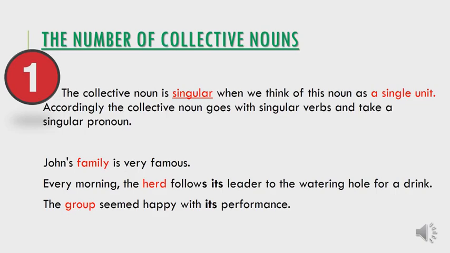Every morning, the herd follows its leader to the watering hole for a drink. The herd is the collective noun. Here it is singular because we are referring to the herd as a single unit, not as the animals in the herd, but as a single unit. That is why it is followed by a singular verb, a verb with s, follows. In addition to that, we have the pronoun its that refers back to the herd.